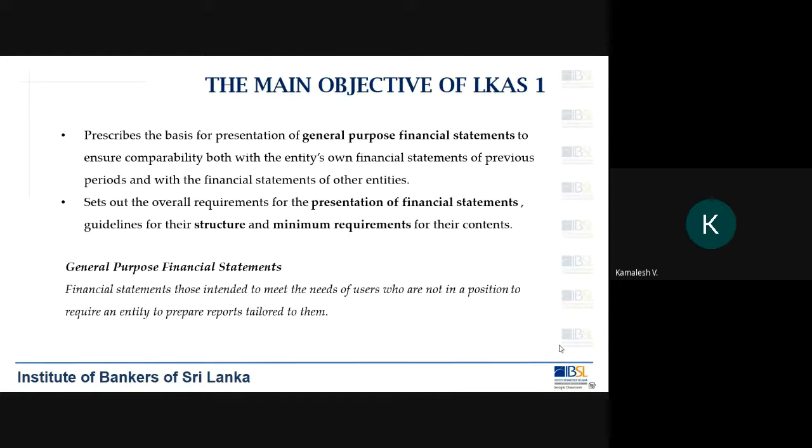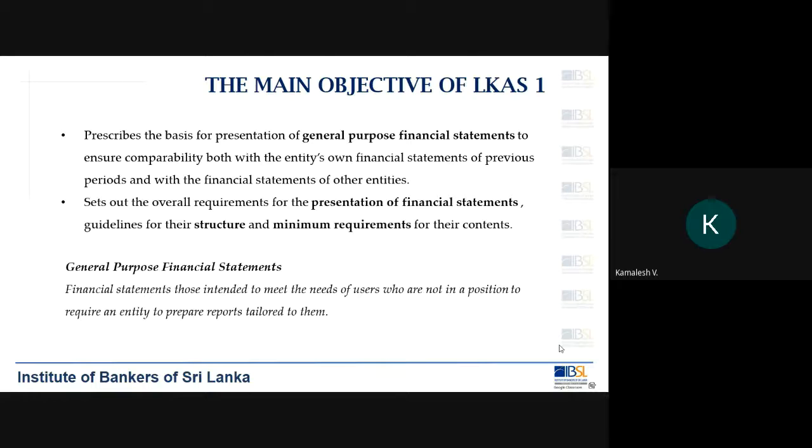Say, for example, there is a depositor coming to your bank to deposit money, but he wants to know whether it is safe or whether there is any risk in depositing money in your bank. So for that, he wants to look at your financial statements.